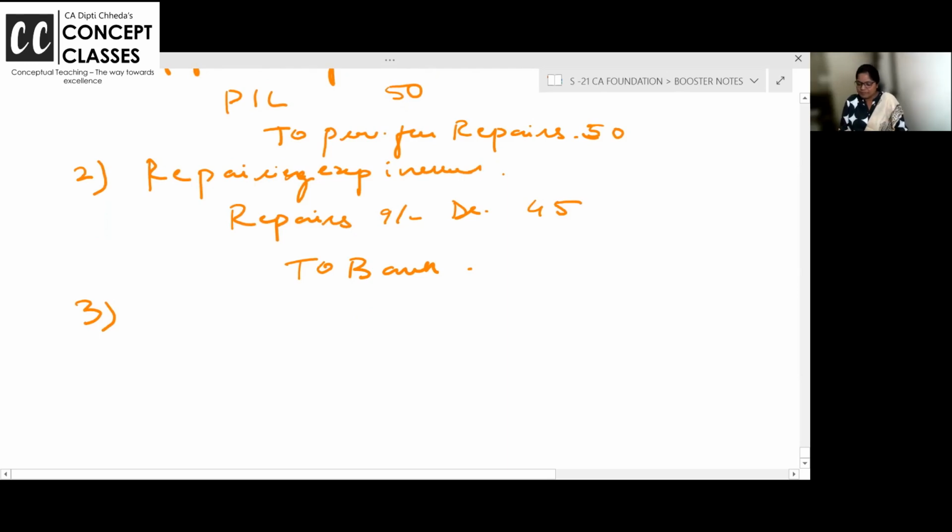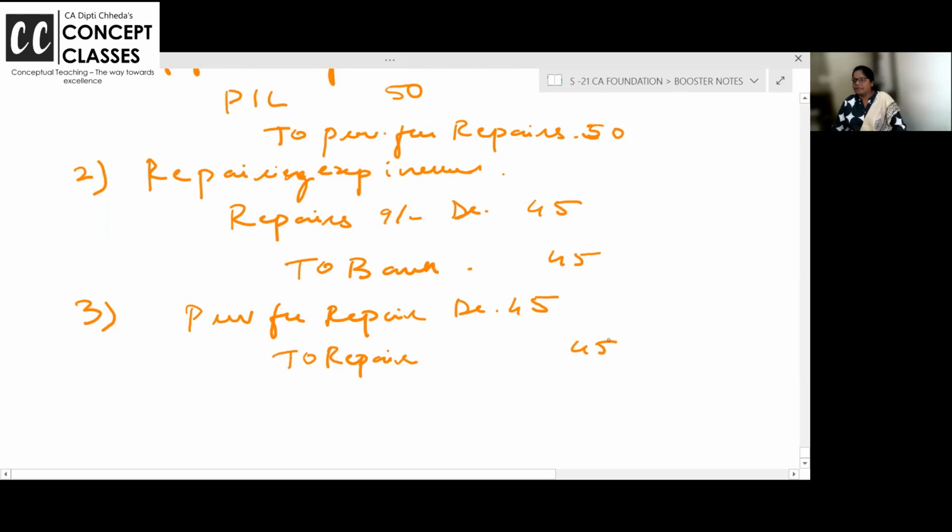Third entry, can we adjust this 45 rupees against the repairs? Yes. Provision for repairs debit 45. Actual repairs you adjust with the provision. To repairs 45.